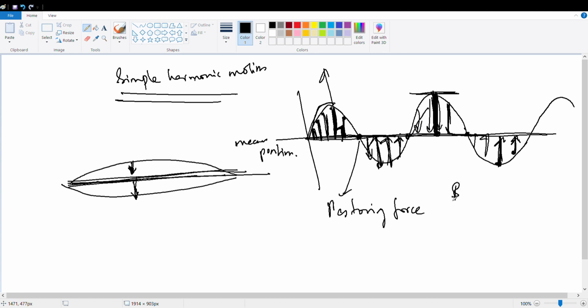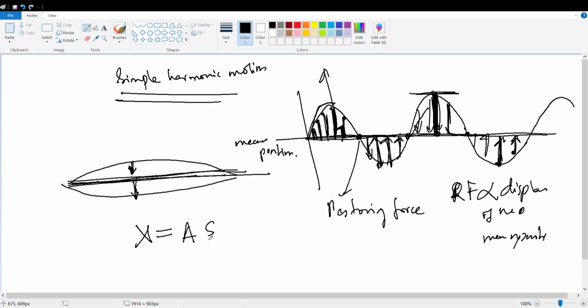So the restoring force is directly proportional to the displacement of the particle from the mean position. Is it clear?